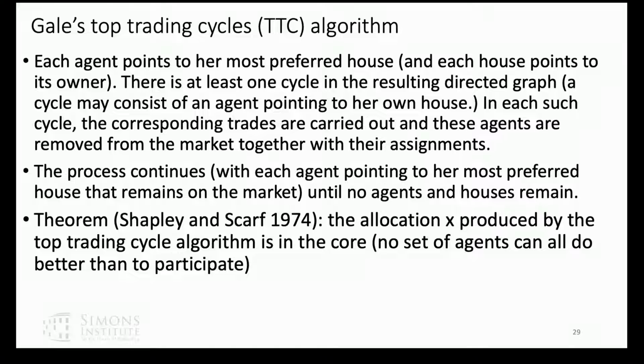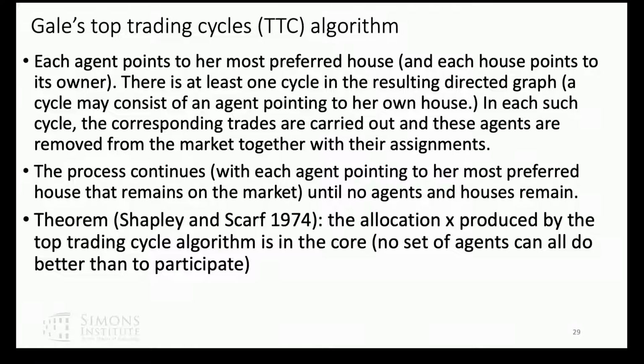So eventually a house has to be pointed to either by someone pointing to his own house or pointing to a house that someone else has pointed to. So there are cycles, and you pick one of those and call it the top trading cycle, and everyone gets the house he's pointed to. They leave the market, and now you do it again with the remaining houses.